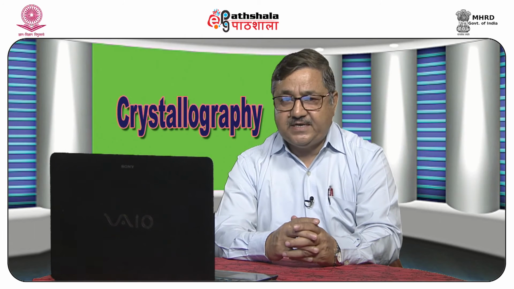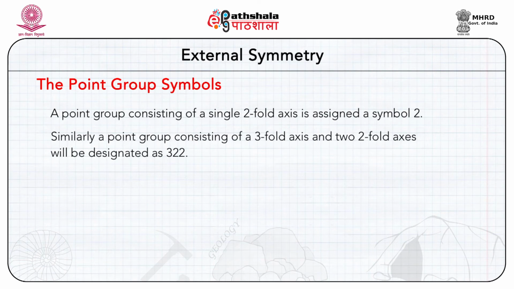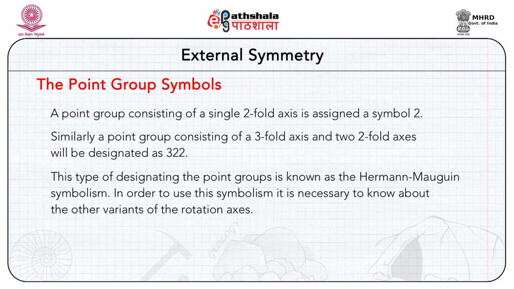Different symbols are used to uniquely identify the point groups. These symbols are based on the symmetry elements that belong to a particular point group. A point group consisting of a single twofold axis is assigned the symbol 2. Similarly, a point group consisting of a threefold axis and twofold axes will be designated as 322. This type of designating the point groups is known as the Hermann-Mauguin symbolism. In order to use this symbolism, it is necessary to know about the other variants of the rotation axis.